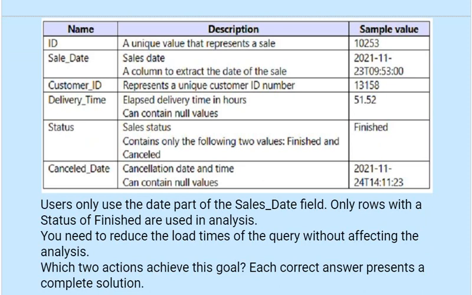Only rows with a status of finished are used in analysis. You need to reduce the load times of the query without affecting the analysis. Which two actions achieve this goal? Each correct answer presents a part of the solution.